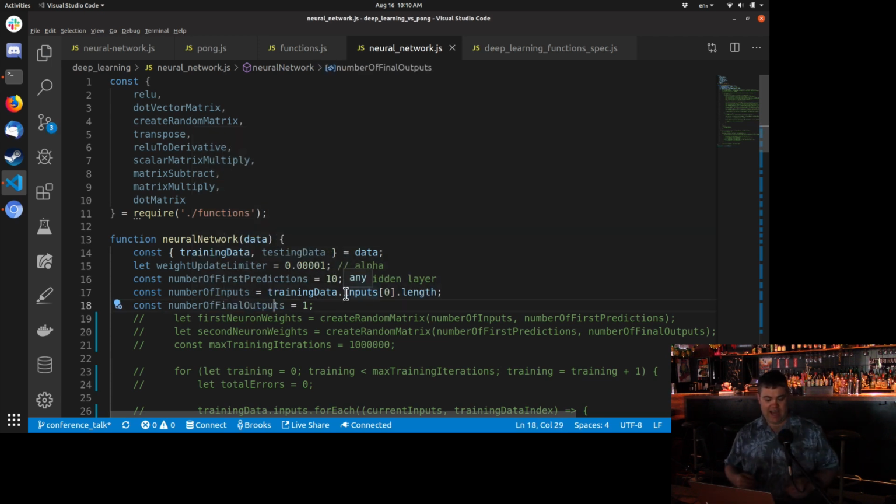Then we move on: how many final outputs? What is our final guess going to look like? It's going to be a single number. That's it. 1 if we want to move up, 0 if we don't want to move at all, and -1 if we want to move the paddle down. That's it.